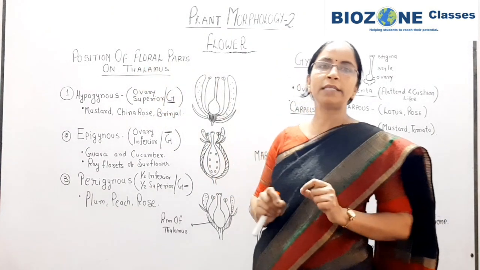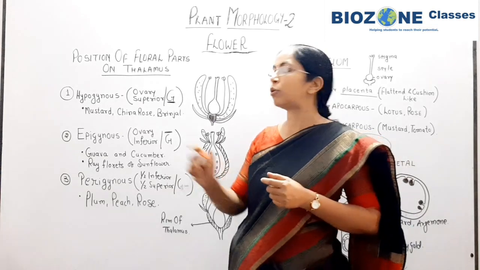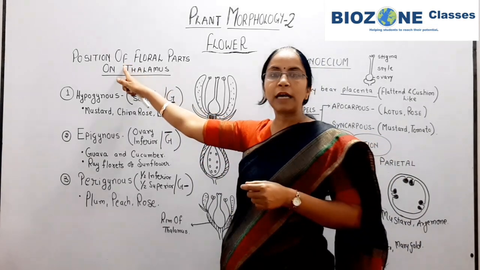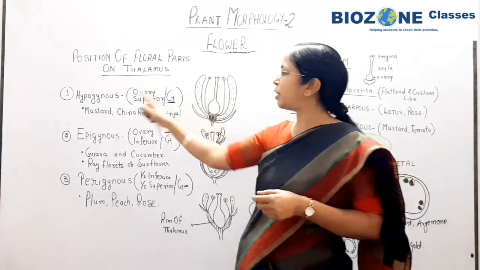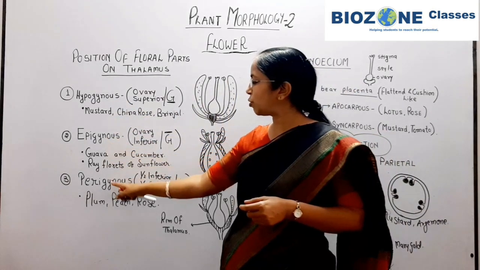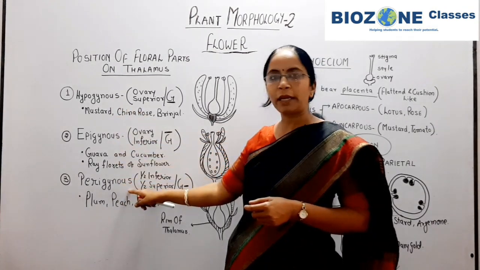If you go through the NCERT diagram, below the diagram in the description it is also clearly mentioned that there are 3 types of position of floral parts on the thalamus: hypogynous, epigynous and perigynous.